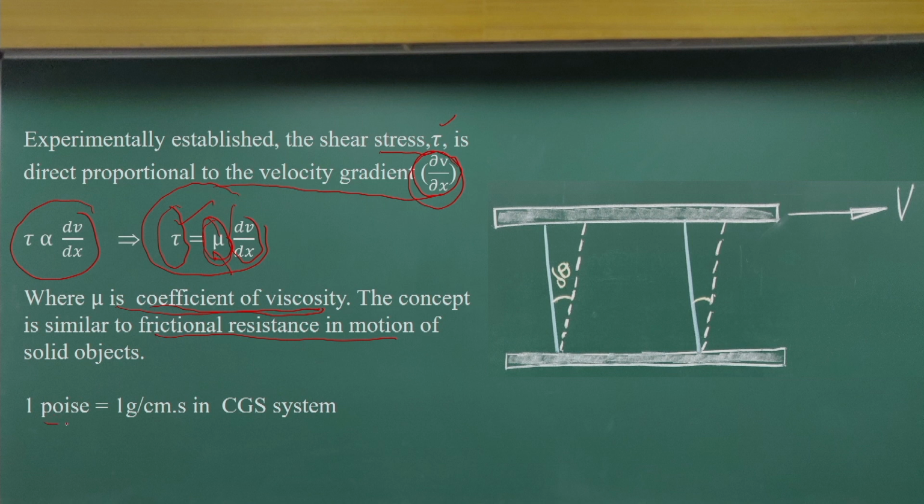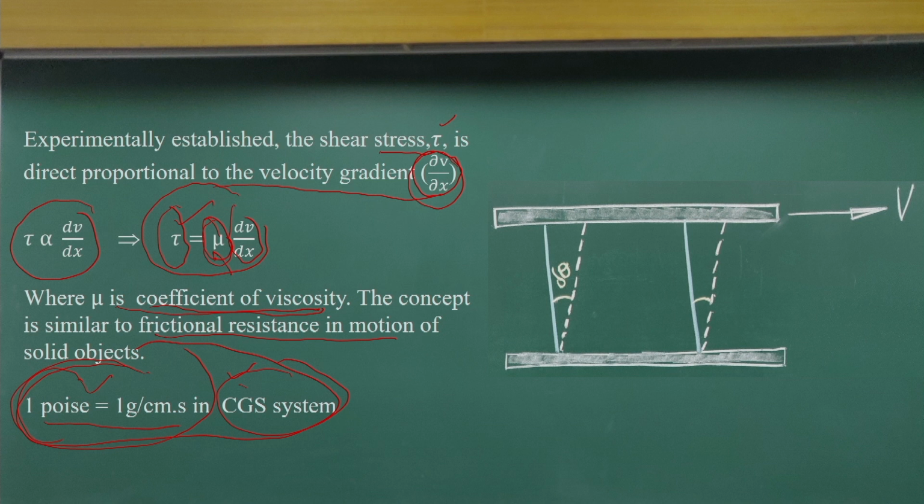And what will be the unit of these? You can put the unit of shear stress, the dynamic viscosity, and the velocity gradient, and you can see that it will have mass per length and time. So, for a CGS system, the gram centimeter second system, 1 gram per centimeter per second is what we call the poise. That means 1 poise is 1 gram per centimeter per second. That is what we consider: the poise is the CGS unit of the coefficient of viscosity, or dynamic viscosity.